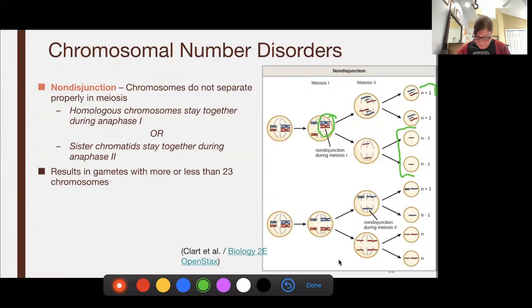Now here we have our divorce. Our divorce goes fine. We split our parents, but the sisters just didn't separate. And so they didn't separate right here. We can see they stayed together. That's a problem. So now this cell has one too many, this has not enough, but the bottom cell went fine. So we have the proper number of chromosomes with non-disjunction happening in the second cell division.